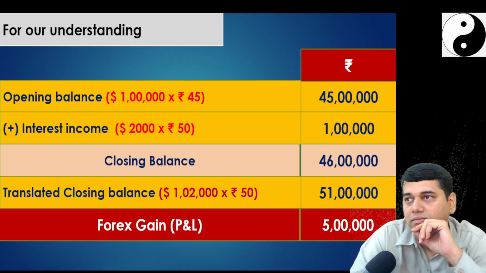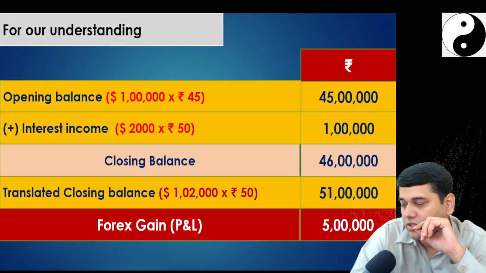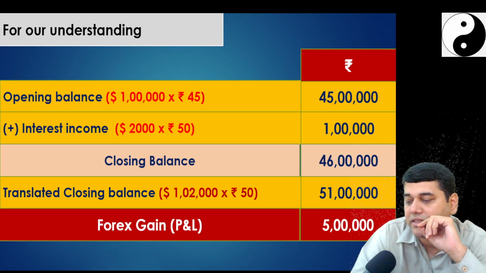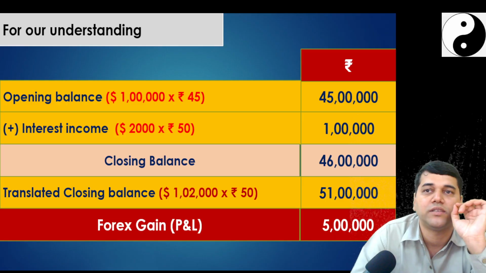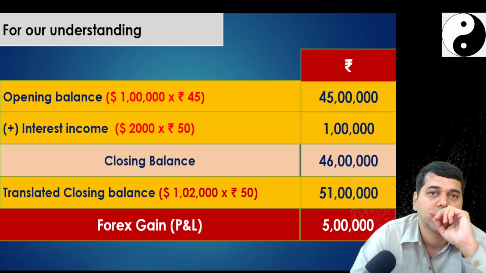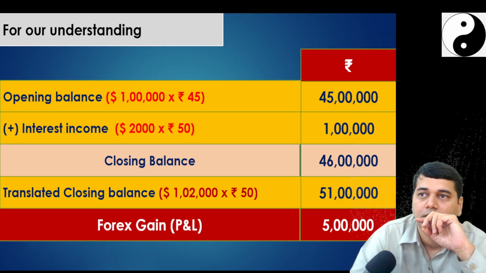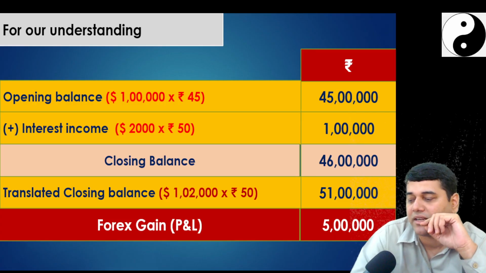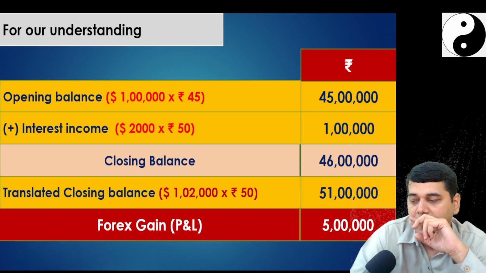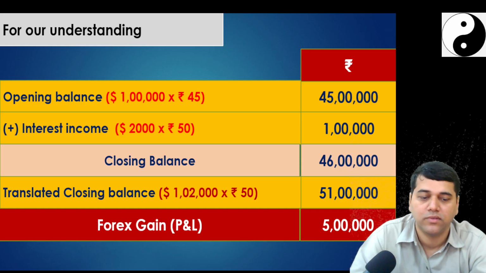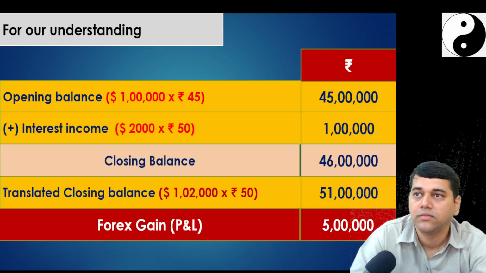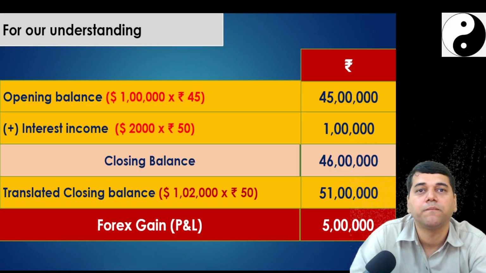Are you clear? So what did they ask you in the question? How this transaction should be presented in the cash flow as per Ind AS 7. Can you tell me, students? I start with the PAT. How much is my PAT?